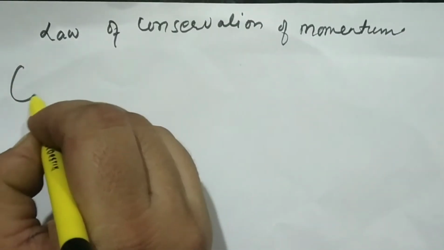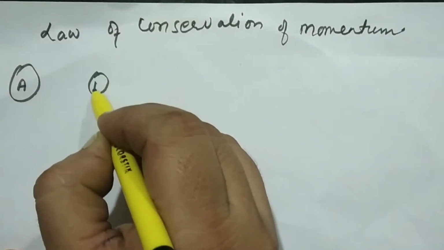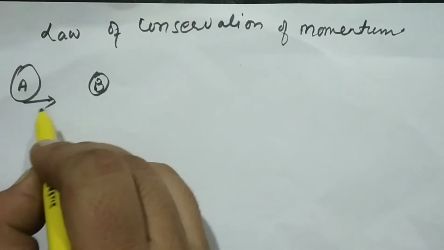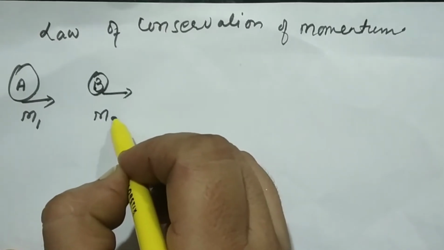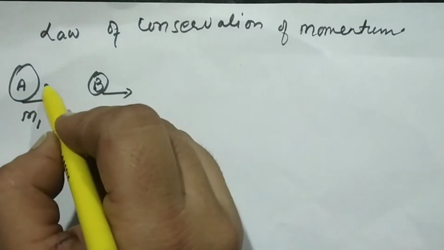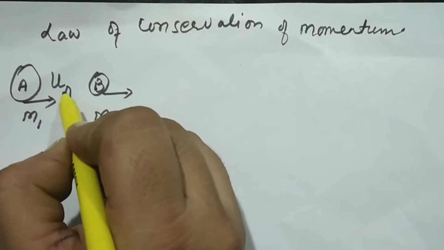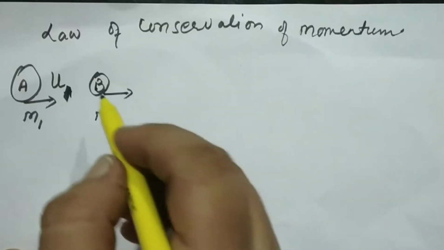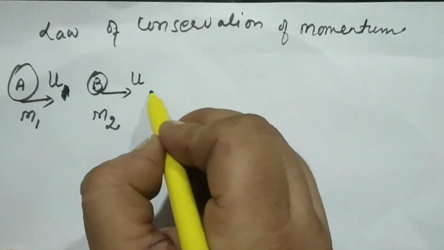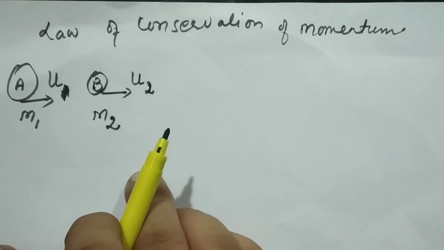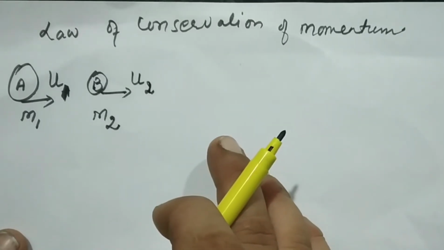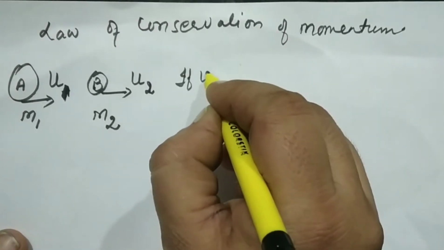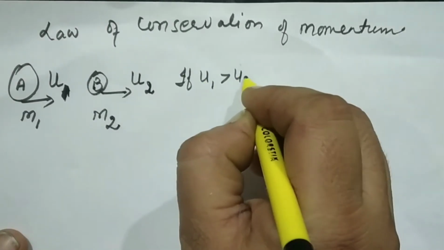Suppose we have two balls, ball A and ball B. The mass of ball A is m1 and the mass of ball B is m2. Ball A is moving with velocity u1 and ball B is moving with velocity u2. This is their initial velocity. They are going in a straight line at different velocities. Let u1 be greater than u2.